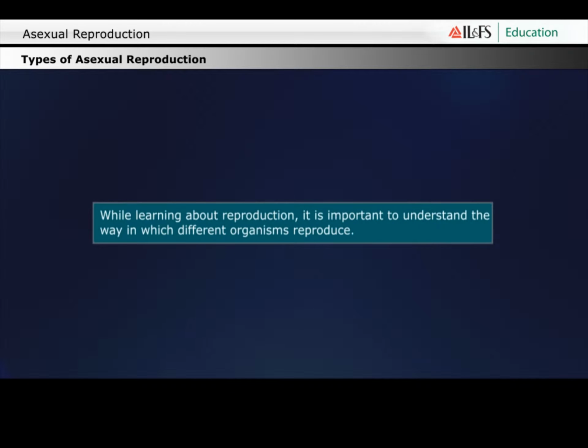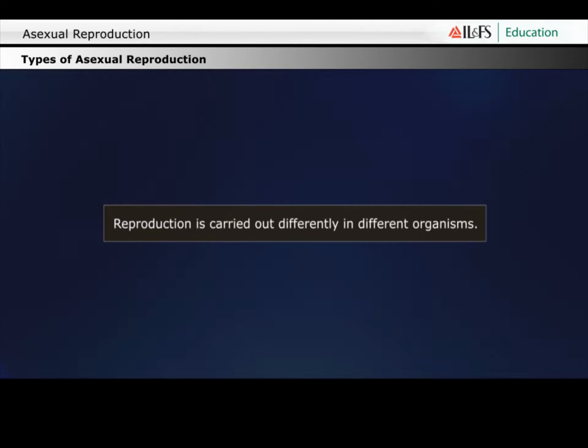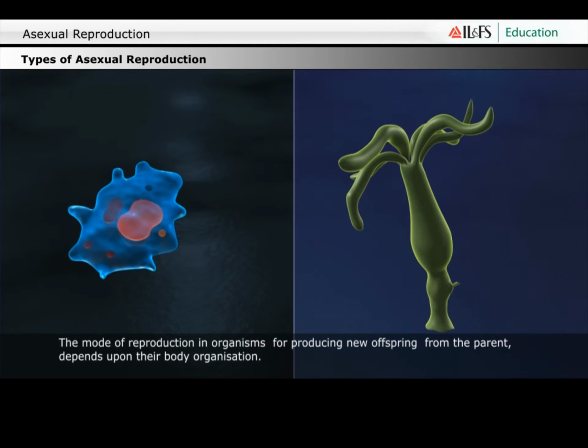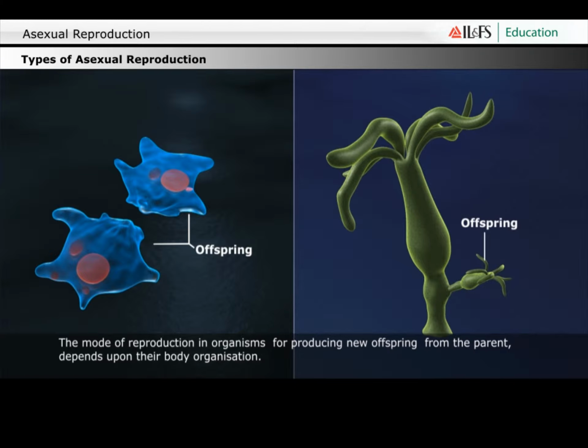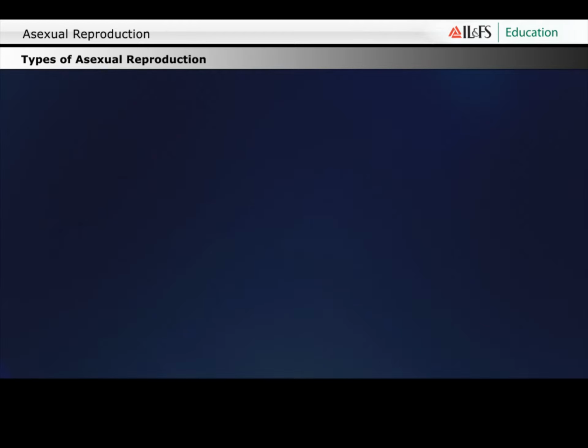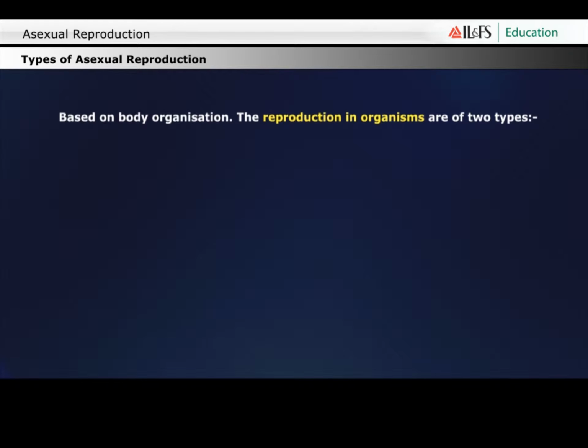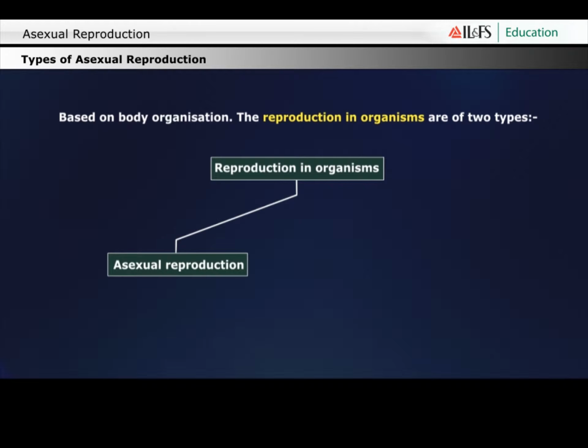Asexual reproduction. To learn how organisms reproduce, first we need to understand the mode of reproduction in different organisms. The mode of reproduction in organisms is different from other living beings. The mode of reproduction in organisms for producing new offspring from the parent depends upon their body organization. Based on body organization, reproduction in organisms is of two types: asexual reproduction and sexual reproduction.